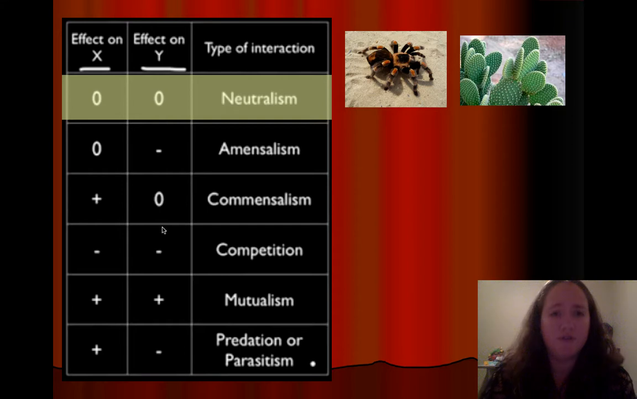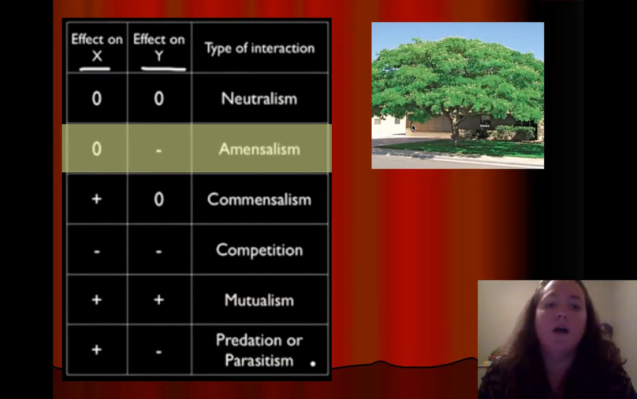This does not happen often in nature, but when it does, a good example might be a tarantula in the desert and its effect on a cactus. So we don't really know exactly if there is any relationship, but we don't think there is between these two organisms. So we say they don't have any kind of effects on the other ones. They are neutral.